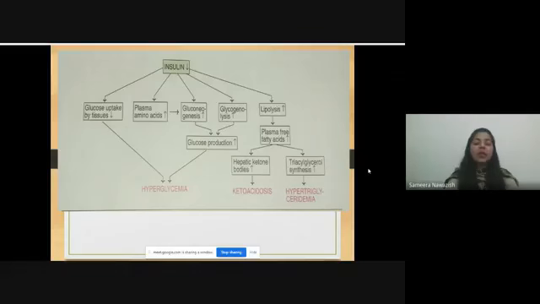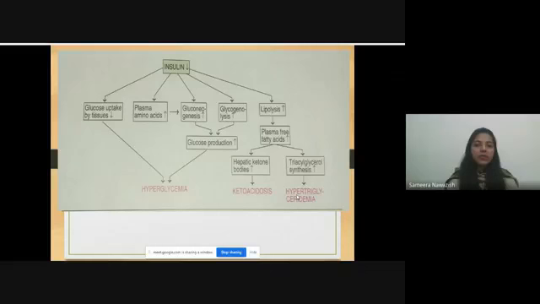Excessive hyperglycemia, or higher levels of blood glucose, causes ketoacidosis, and excessive use of simple sugar and unmaintainable levels of glucose further cause hypertriglyceridemia also. So these are the different problems that are associated with diabetes.